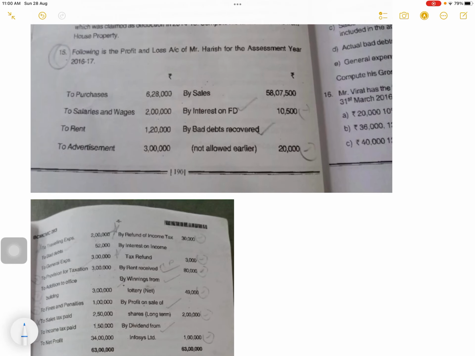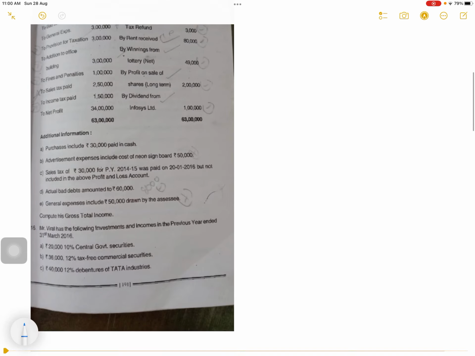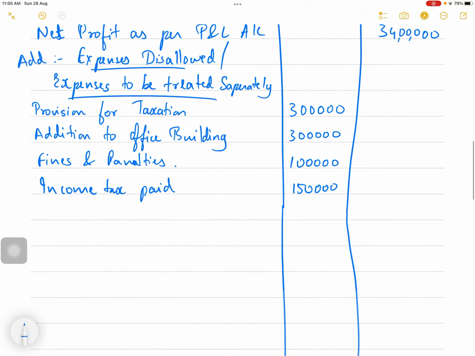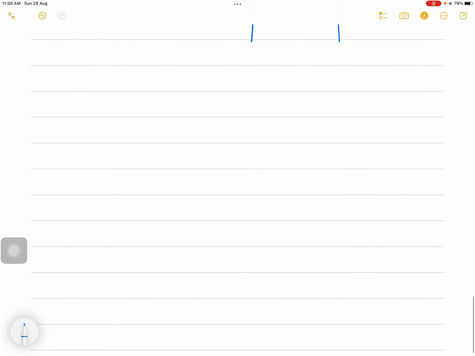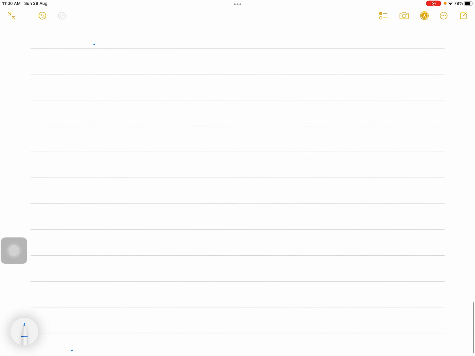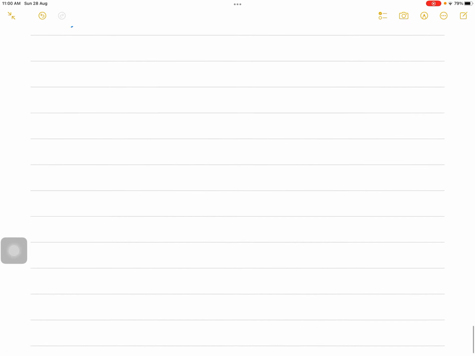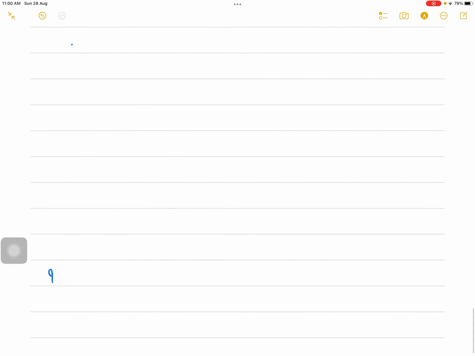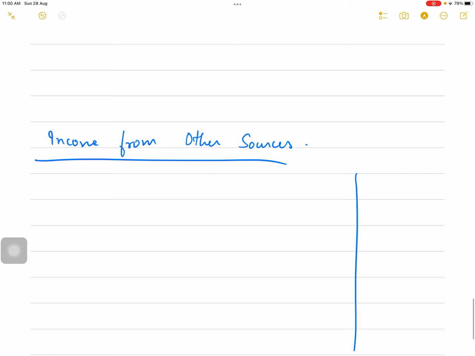By sales, P&L item. By interest on FD. Interest on FD is income from other sources, because here you are supposed to find gross total income. If you want, we can start showing here the computation of income from other source, with 2 columns, particulars and amount.